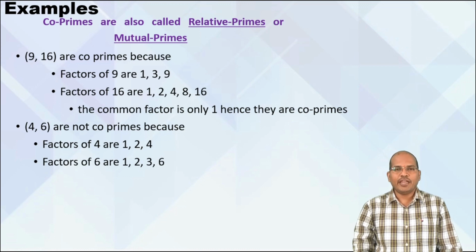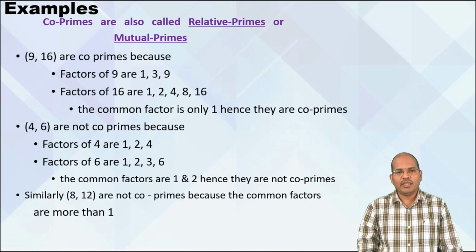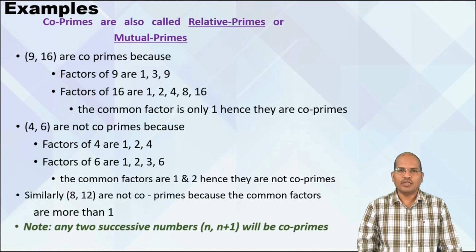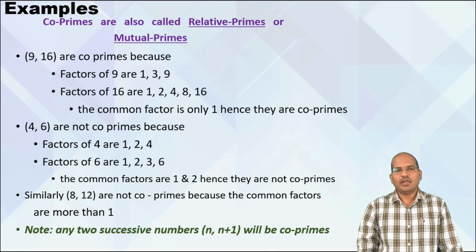So, keep in mind, any two numbers are called coprimes only if their common factor is 1 only. Similarly, 8, 12 are not coprimes because the common factors are more than 1. So, keep in mind, any two successive natural numbers are coprimes.